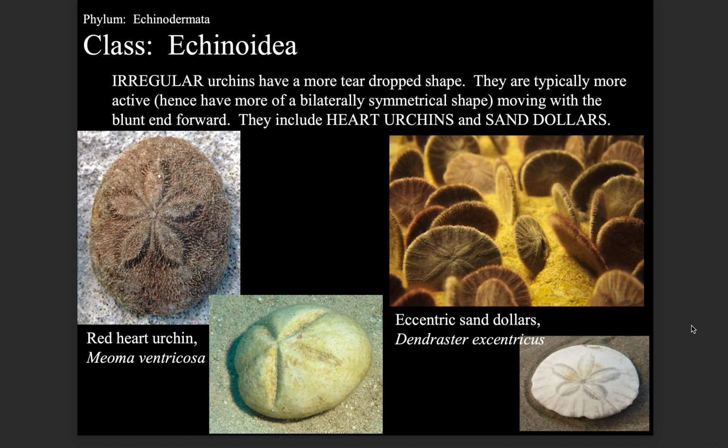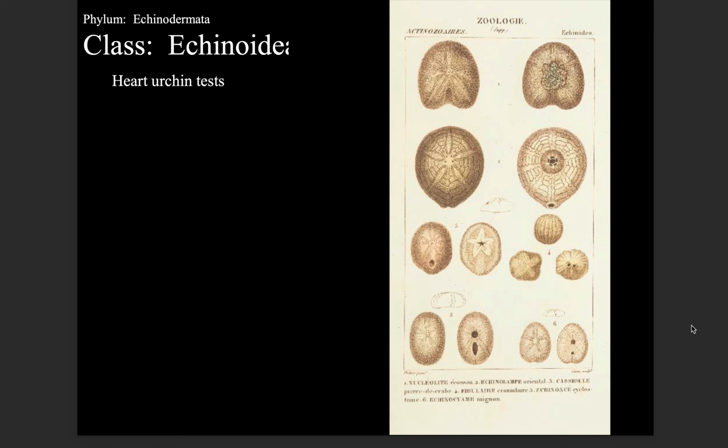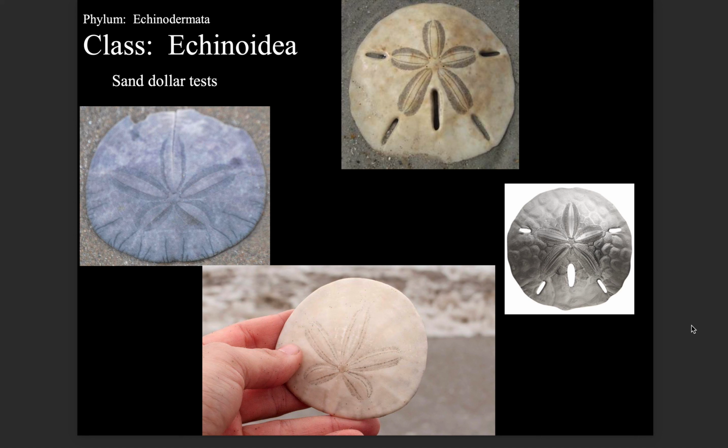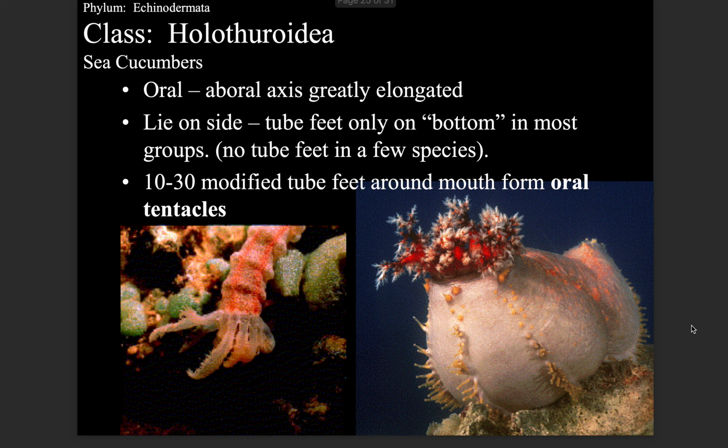Irregular urchins have a more teardrop shape. They are typically more active, hence have more of a bilaterally symmetrical shape, moving with the blunt end forward. They include heart urchins and sand dollars: red heart urchin, eccentric sand dollars, Dendraster excentricus, heart urchin tests and sand dollar tests.